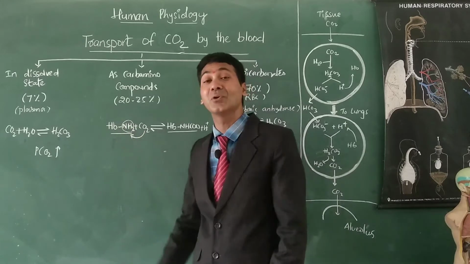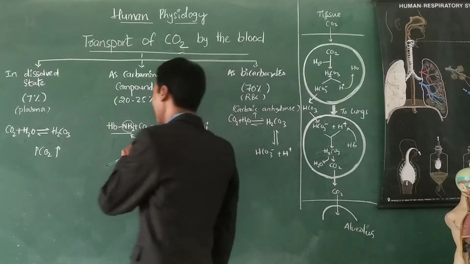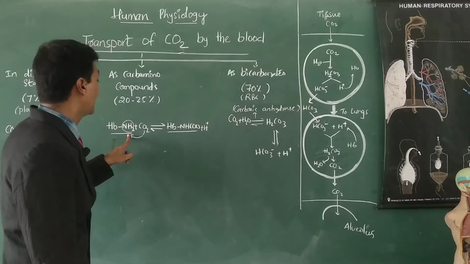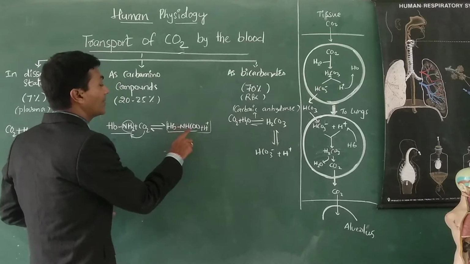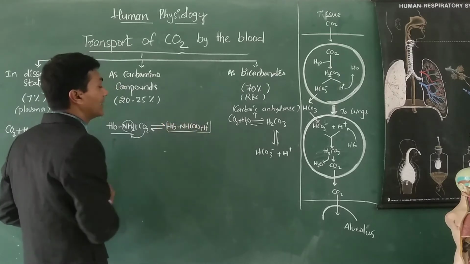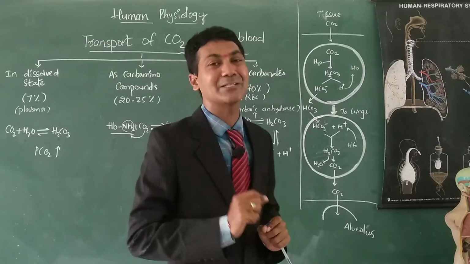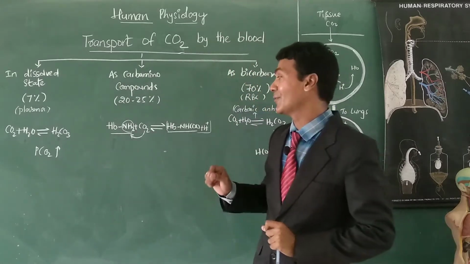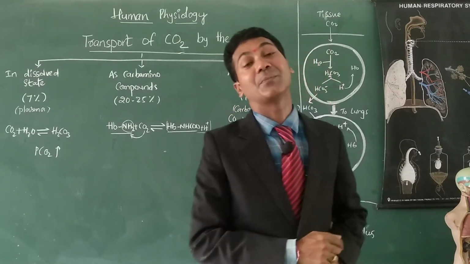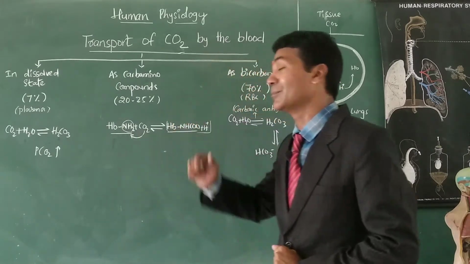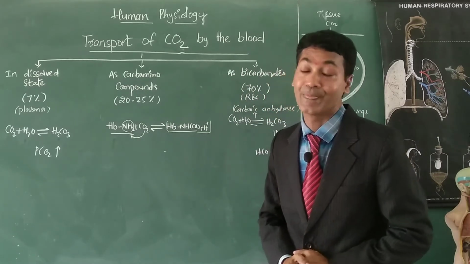Hemoglobin is a major protein present in the RBC, right? So this carbon dioxide binds with hemoglobin, and a compound forms that is called carbaminohemoglobin. Carbaminohemoglobin forms at tissue level, then is transported through the blood. Why? Because carbon dioxide can react with the free amine group of any protein such as hemoglobin. Of course, it can combine with plasma proteins also.